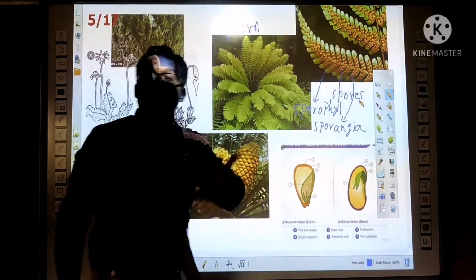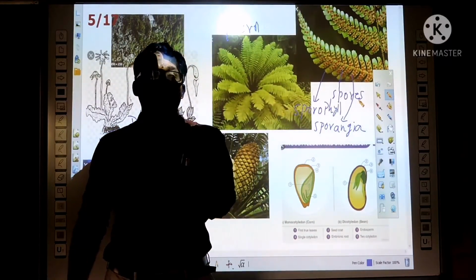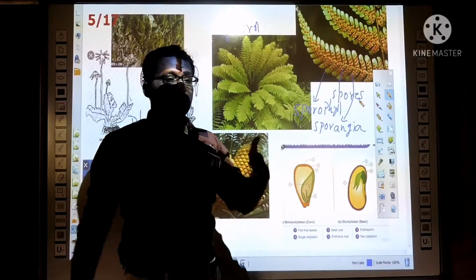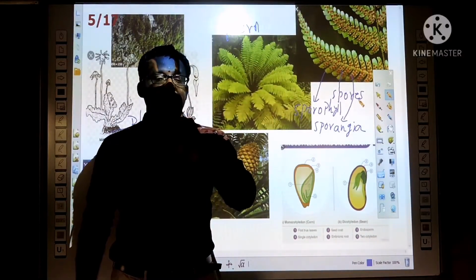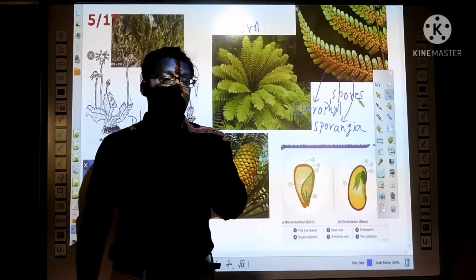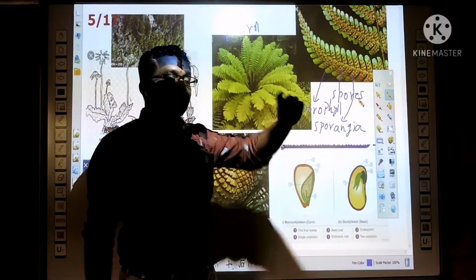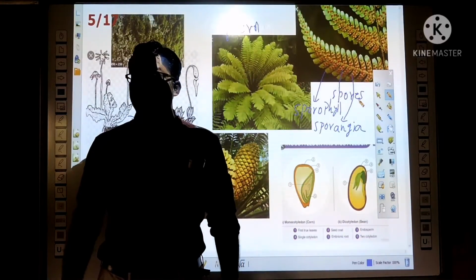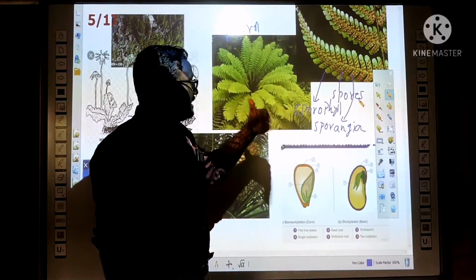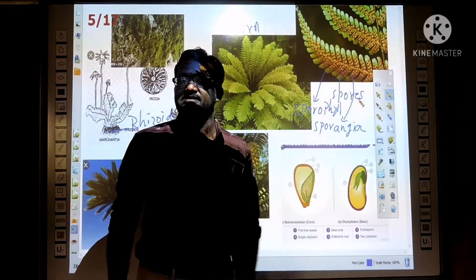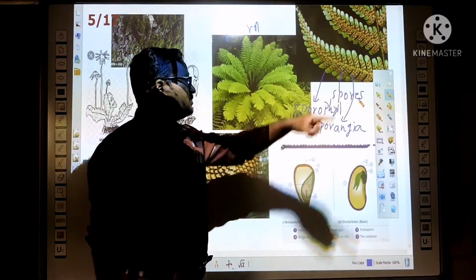These spores are like seeds, but there is a difference between spores and seeds. In the seed, plenty of food material is present, but the spores don't have plenty of food material. Around the seed there is a seed coat, and they have the cotyledons, but in the spores we do not see them. So these spores germinate and produce the new plants. So plants with a true root system and stem system and a minor vascular system are kept in the Pteridophyta group. They reproduce through the spores.